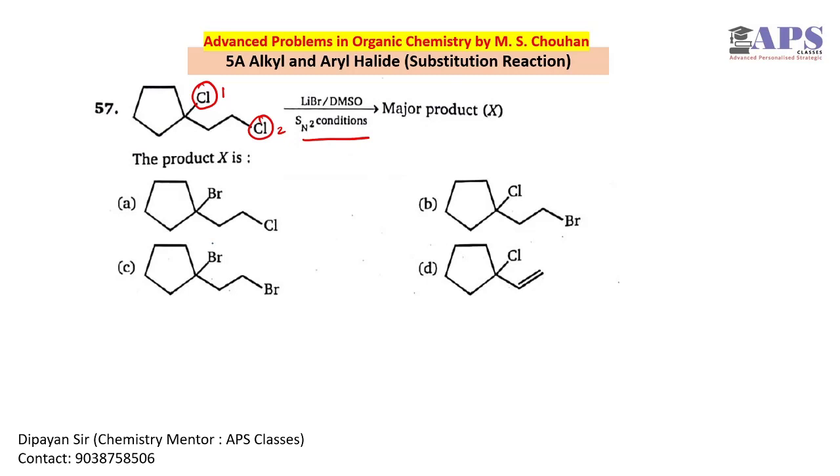So in this case, chlorine number 2 is less sterically hindered because we have two hydrogens here. So this chlorine will be substituted by Br minus and the final product will be formed. Chlorine number 1 will remain intact in the molecule. Finally, chlorine number 2 will be substituted and the B product is formed.